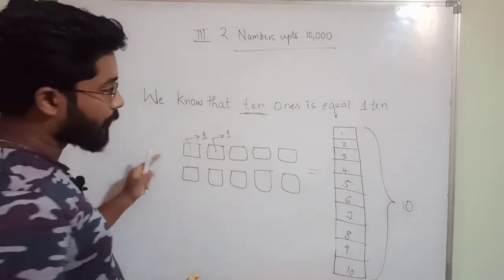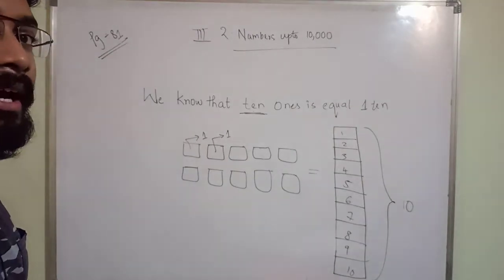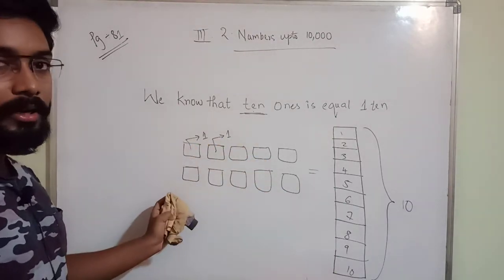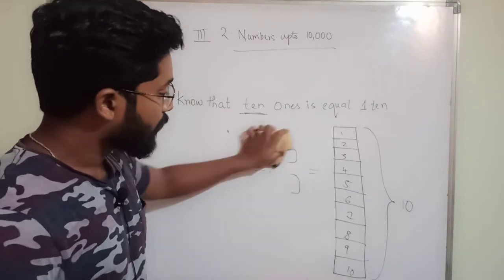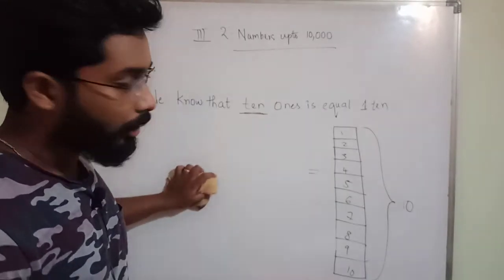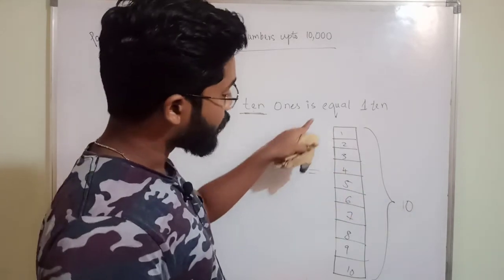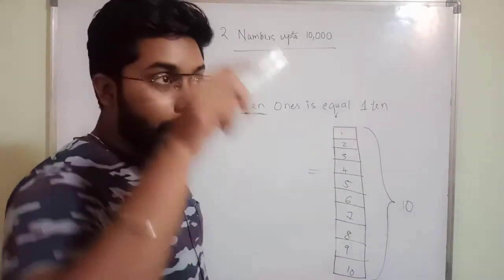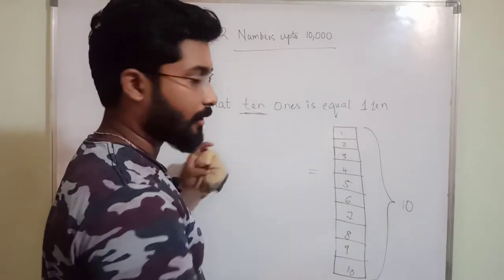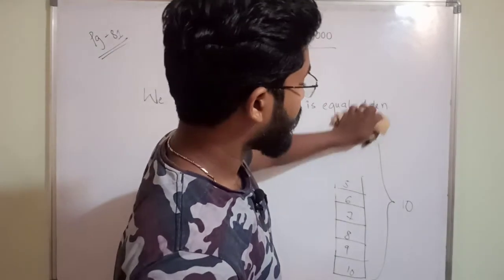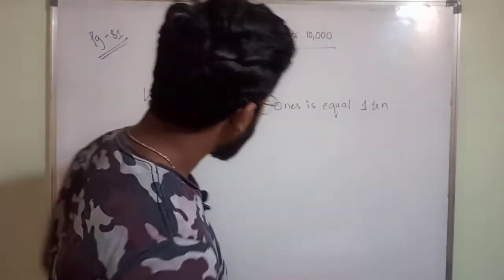I have represented them with squares because it takes a lot of time to draw all the cubes. 10 cubes are there. All these smaller boxes, each value is 1. If you combine all this, you get a bigger box, like a building, like an apartment, no? So its value is 10, because you are having 10 in that. So that's the meaning.